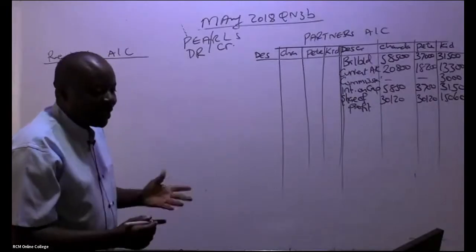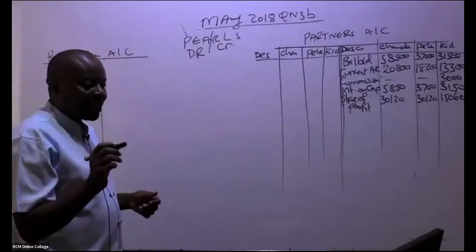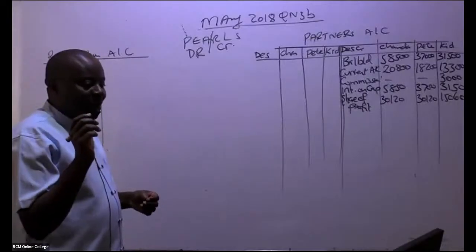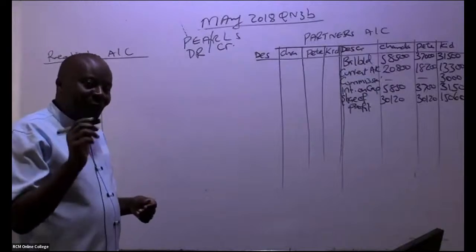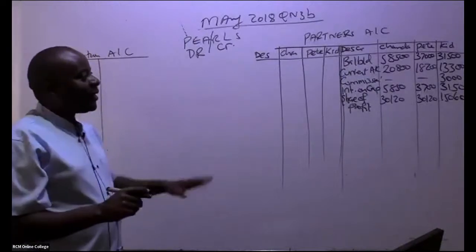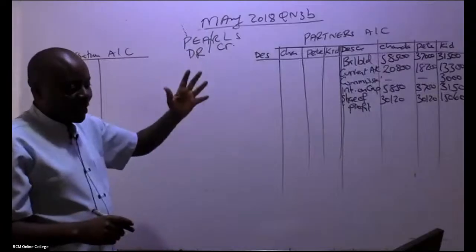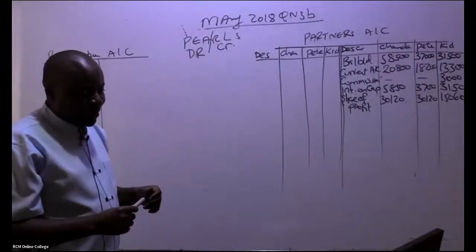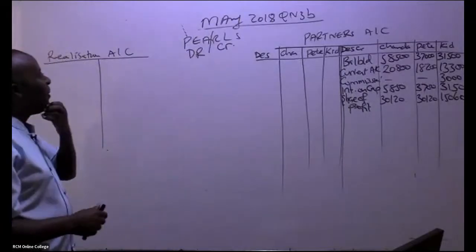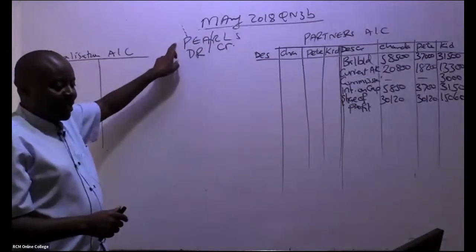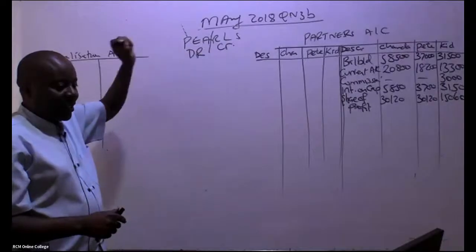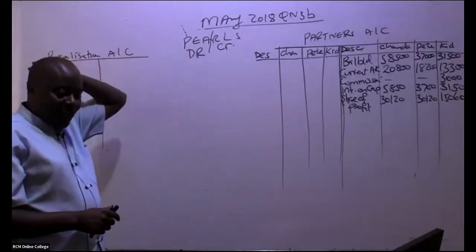There are 2 approaches. I hope you did this from your FA intermediate, FA foundation level. But even if you never did it, you'll be able to follow. Just put everything together. So remember PALS: purchases, expenses, assets. I hope you have written somewhere there.